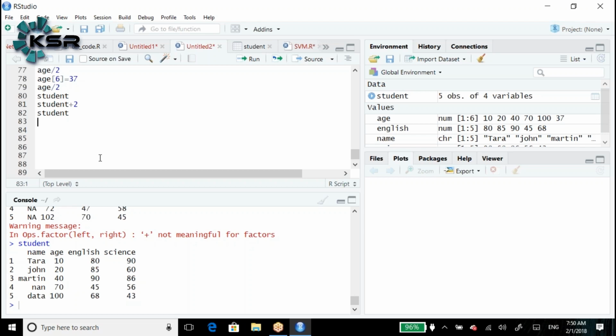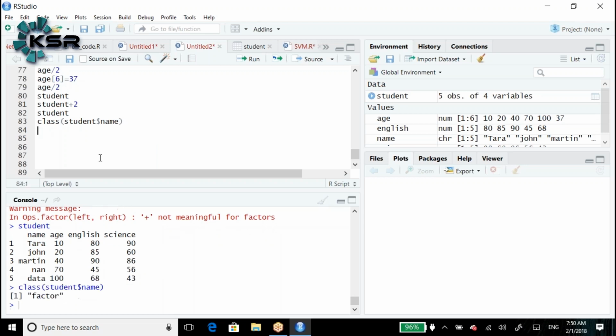Now how do I check a particular variable type? I want to check the particular variable data type. How do we check a particular variable data type? Class of student table. If I want to access a particular variable in the table, we are going to use the dollar symbol. Dollar symbol means to access a variable name.